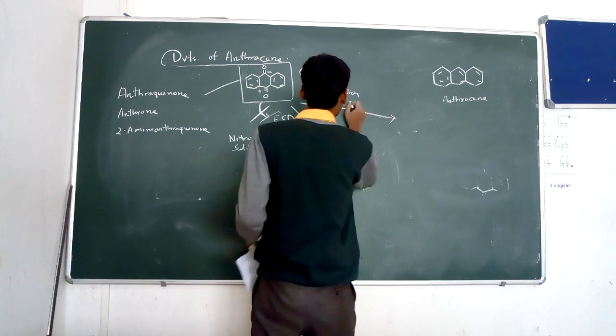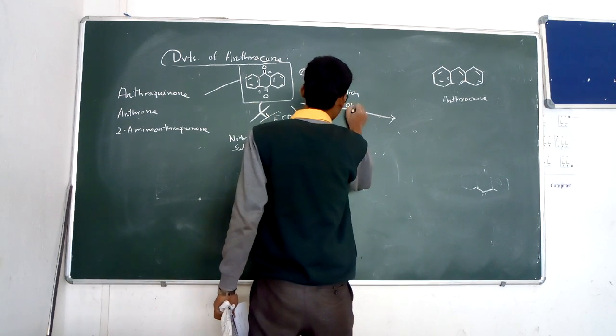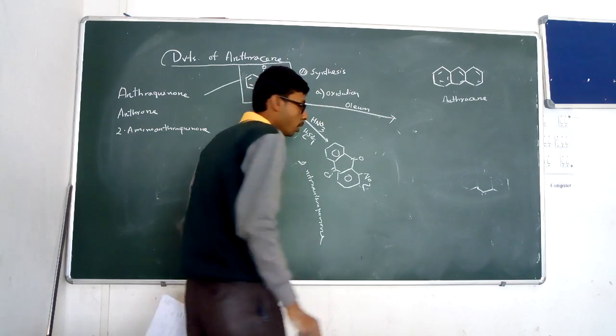sulfonation is carried out in the presence of oleum.